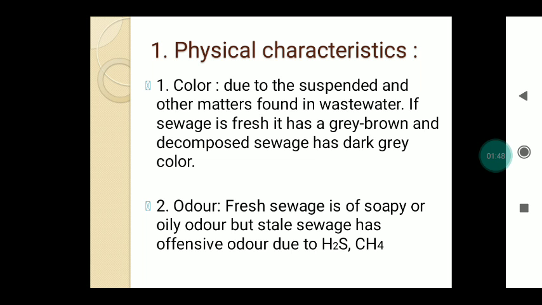So the first one is the color. Due to the suspended and other matters found in wastewater, color is imparted to the sewage. If the sewage is fresh, then it has a grey brown color, and if it is decomposed sewage, then it has a dark grey color. Okay, and this color we can measure on a platinum cobalt scale. This is the first characteristic of the sewage.